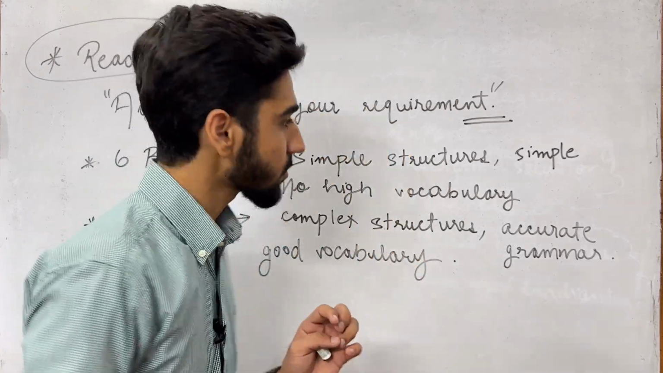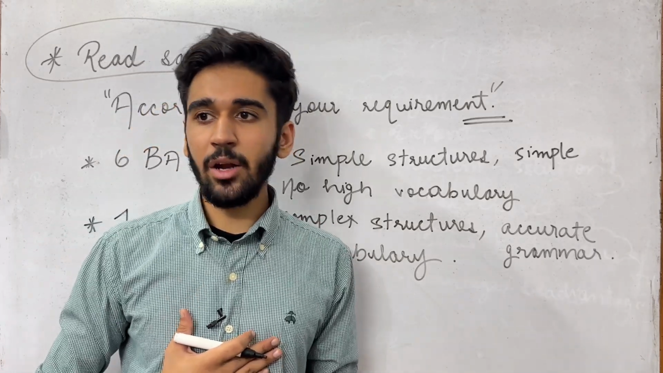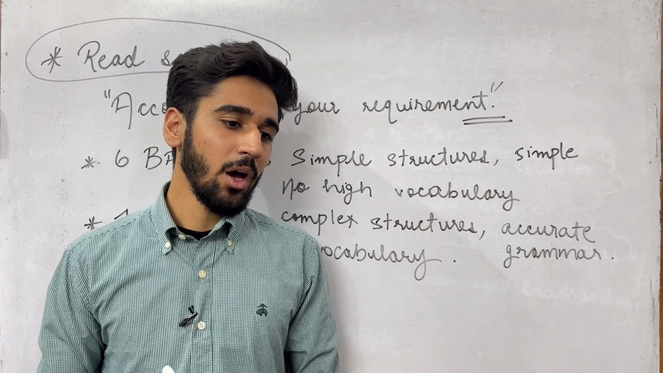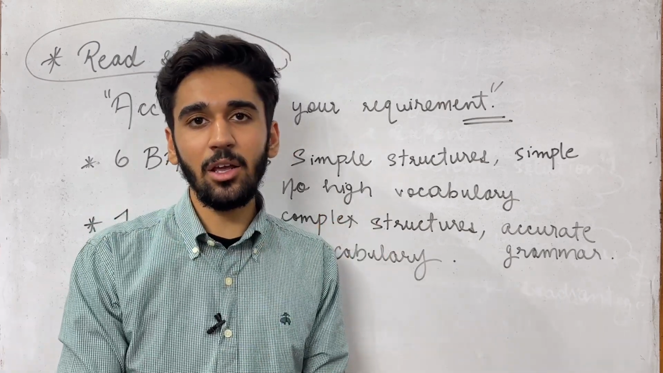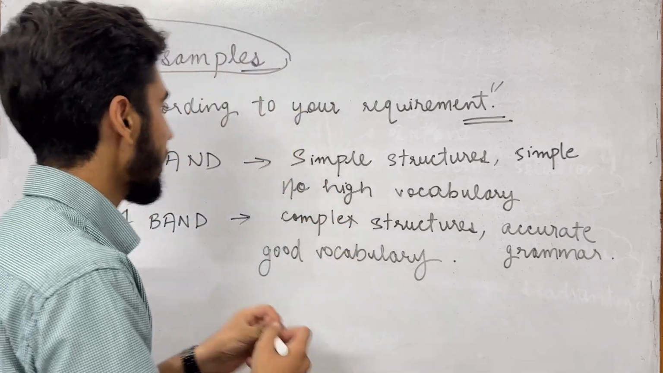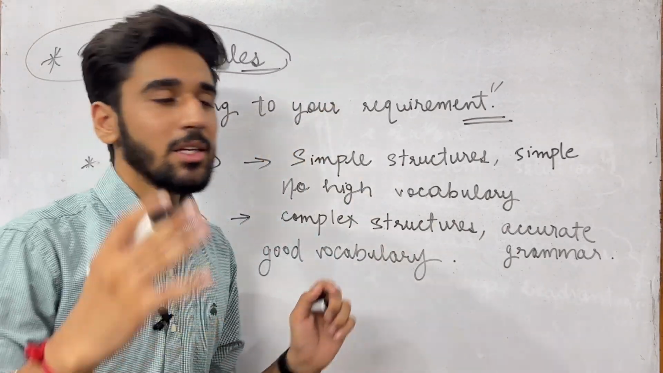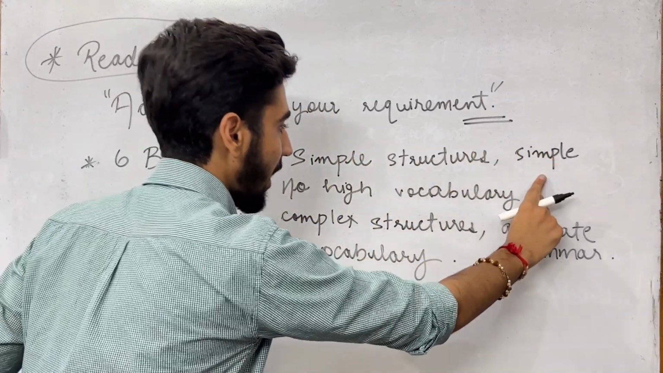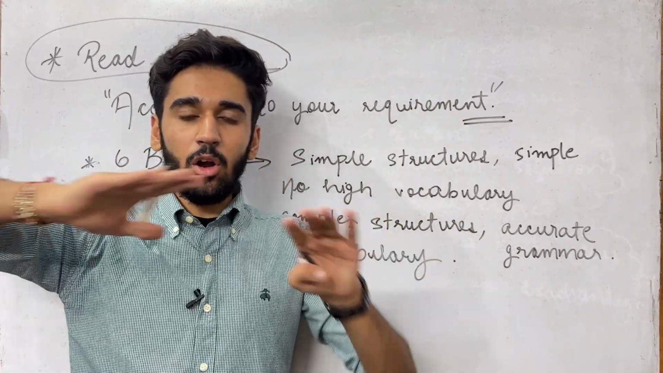What will happen is, for example, my level is 5-band and I am reading 7-band essays, and I am just copying some structures from them, like some idioms and some complex structures, and I am not able to fit them into my writing. That would just degrade your writing. Try to write simple lines. If you want 6-band, you are a student who wants to go to Canada or Australia, your requirement is 6, just go with the simple structures. Please write simple structures with simple grammar and no high vocabulary. All of the writing should be simple.